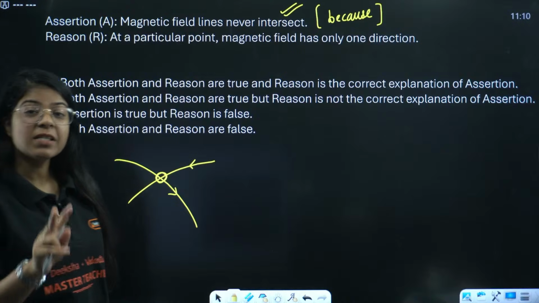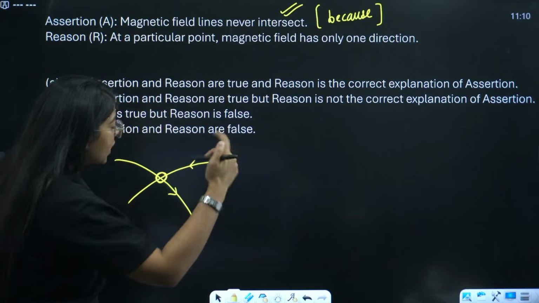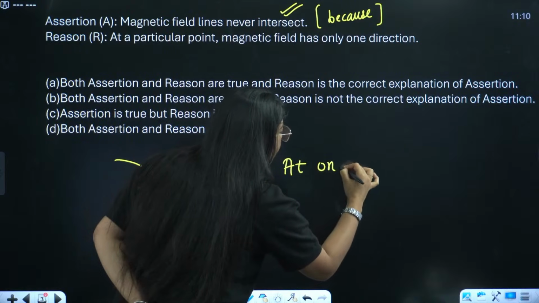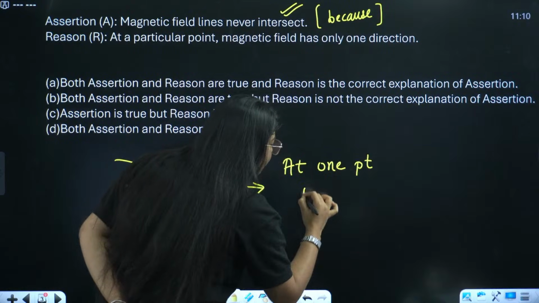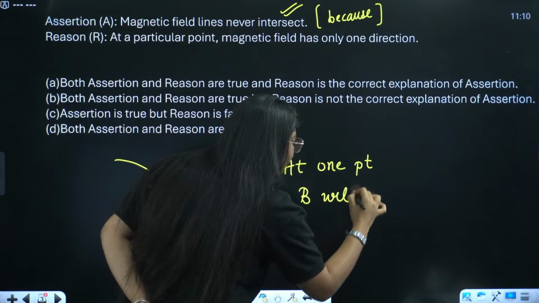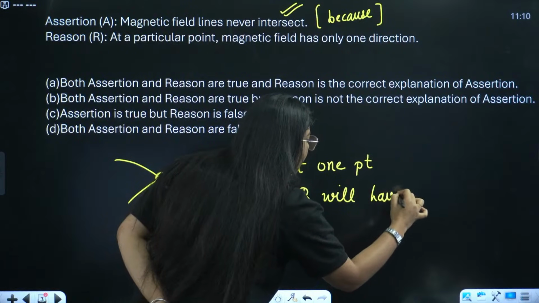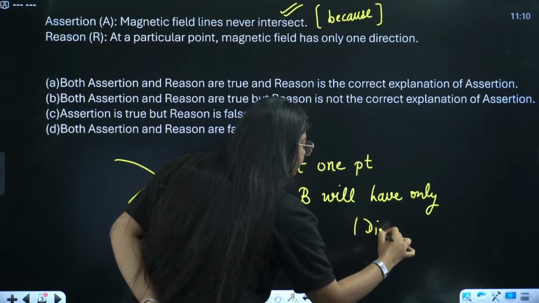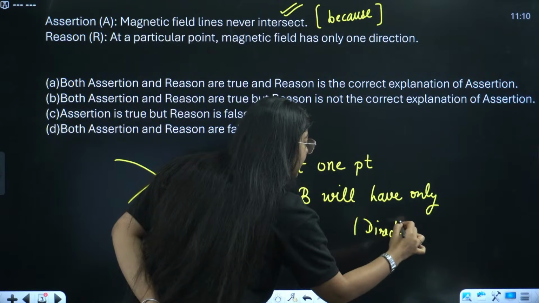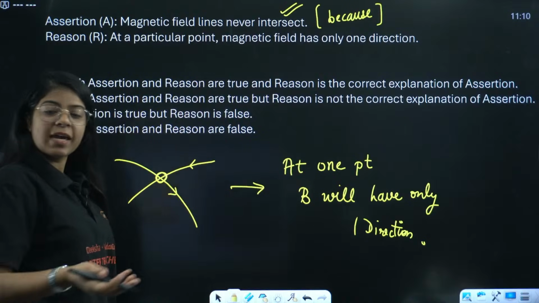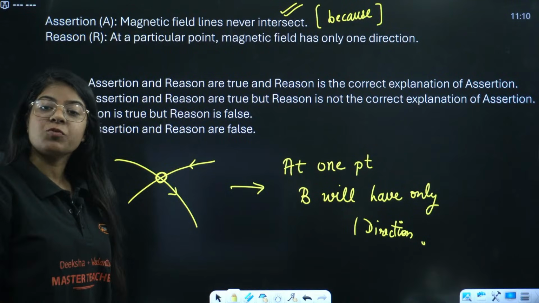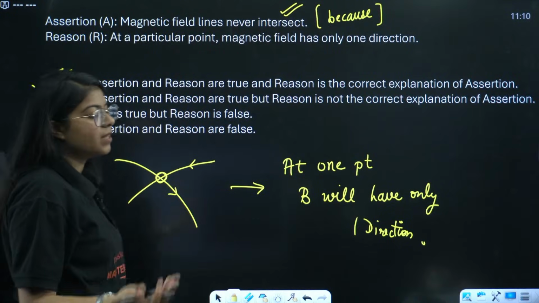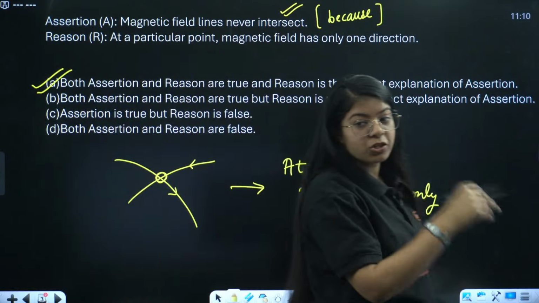So we concluded that at one point, magnetic field will have only one direction. So that means the correct option is A, my friend. Yeah, the correct option will be A, because this is exactly the correct reason for the assertion.